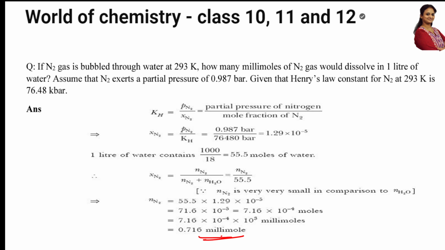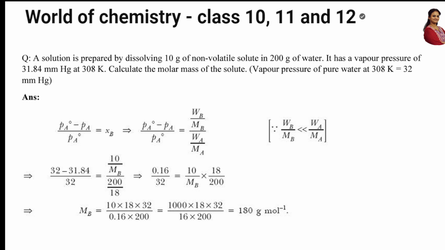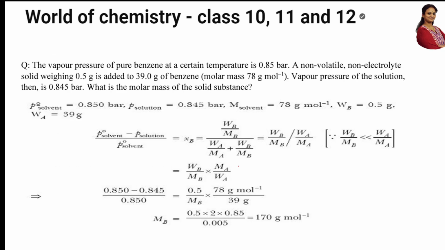From there, gradually, I have gone to one more simple question. Define ideal solution and write its characteristics. That's done. From there, I've gone to one more important numerical, very important for calculating the molar mass. So using RLVP, they'll be asking you one question which is based on calculation of molar mass. This is one concept. Let us see one more concept. Using your relative lowering of vapour pressure, same thing but units will be different. Again, they'll be asking you to calculate molar mass using the vapour pressure concept.